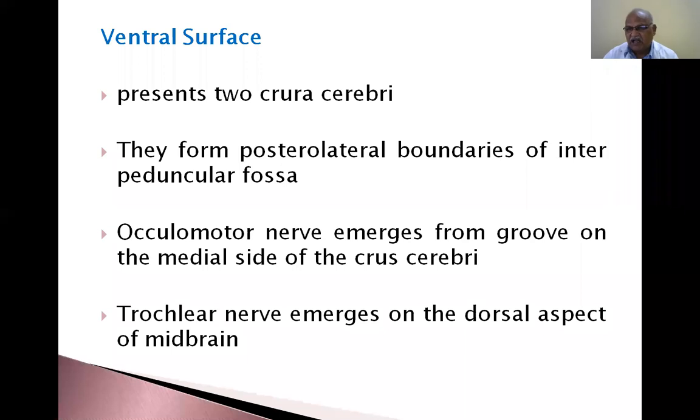Several times I showed you the diagram of the brainstem, including the fourth ventricle, anterior aspect and posterior aspect. You have to recollect in your memory how the oculomotor nerve emerges from the groove on the medial side of the crus cerebri. The trochlear nerve emerges on the dorsal aspect of the midbrain. The ventral surface presents two crura cerebri. I will show you.